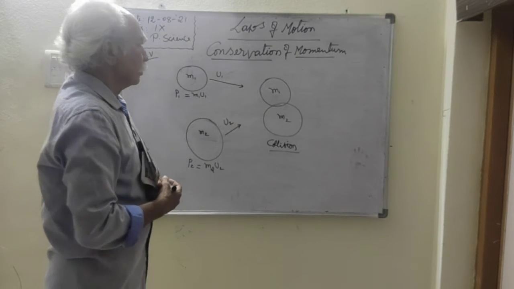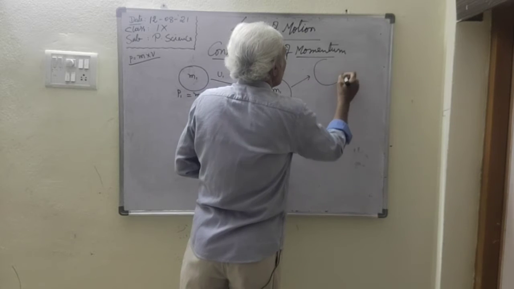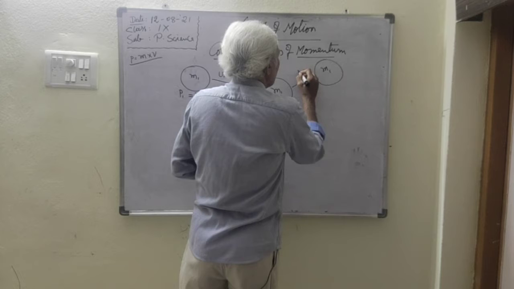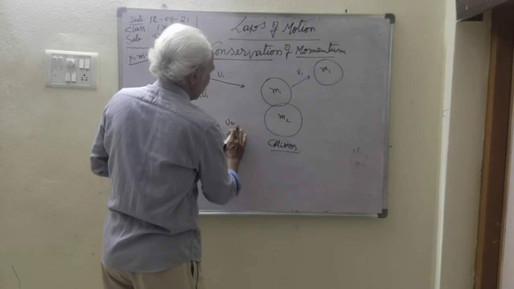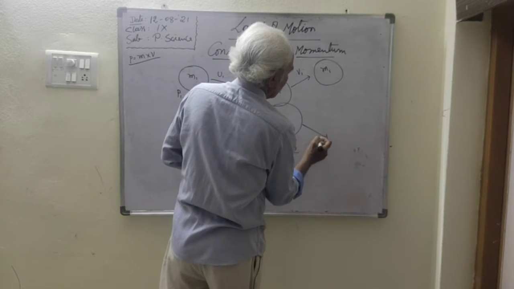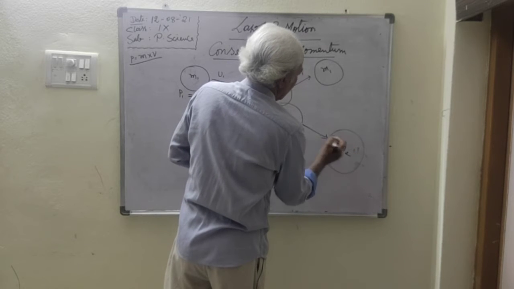After collision, the m1 body is moving with a speed v1, and the m2 object is moving with a speed v2.